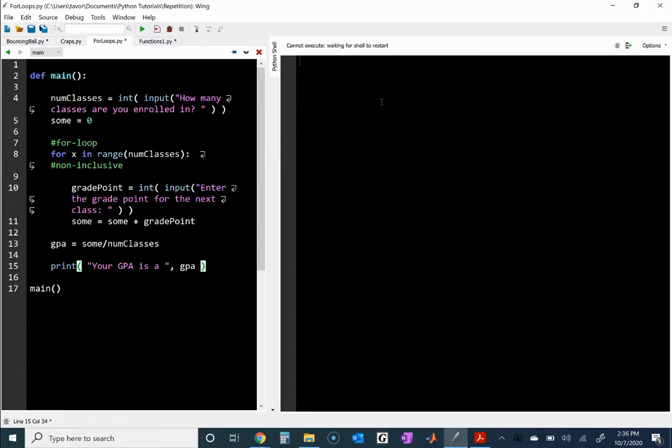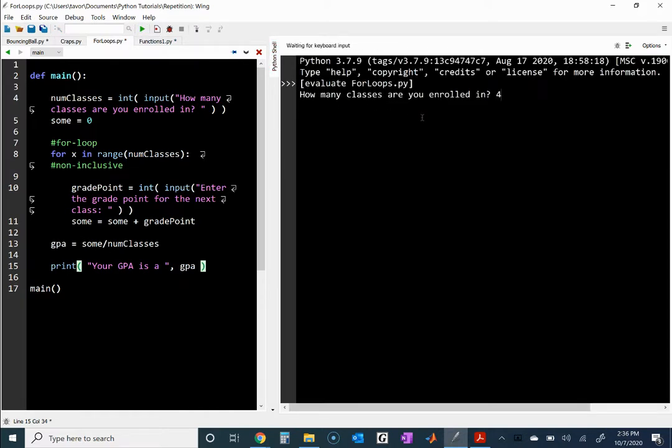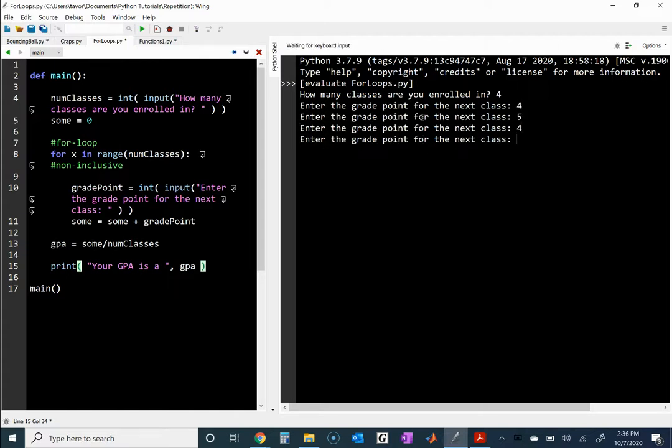We can run this, and I'll put 4 here to just shorten our time here. So a 4, a 5, a 4, and a 5. That should be a 4.5. And it does indeed give me a 4.5.